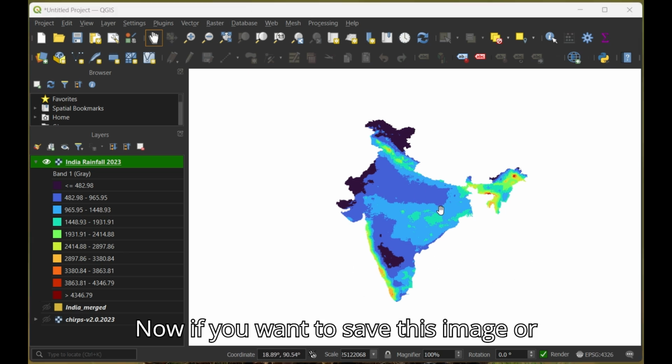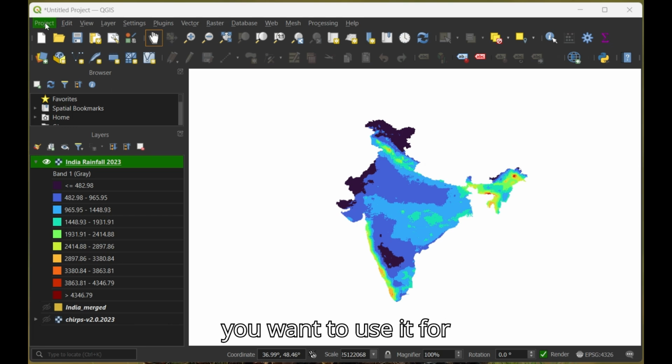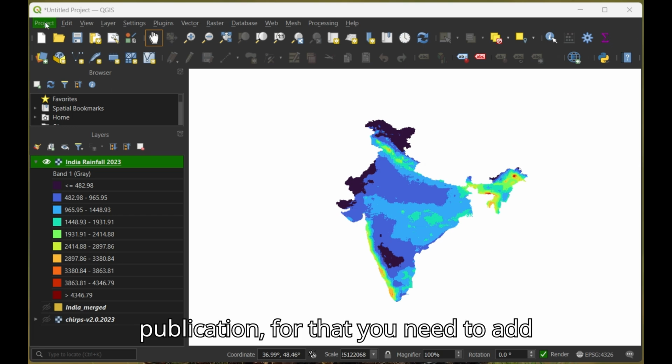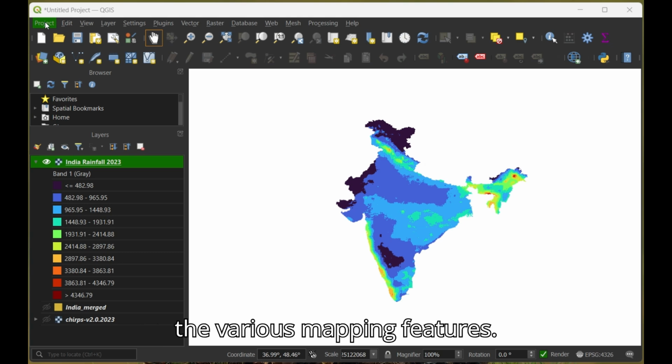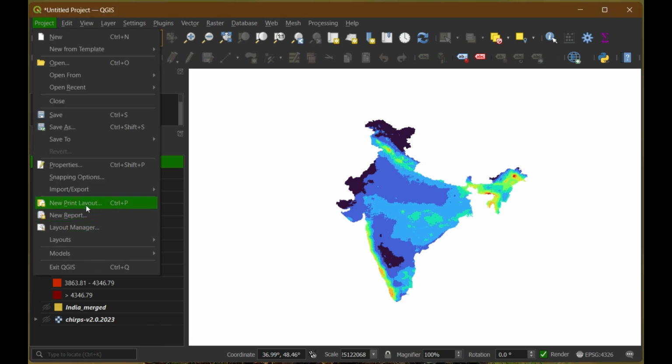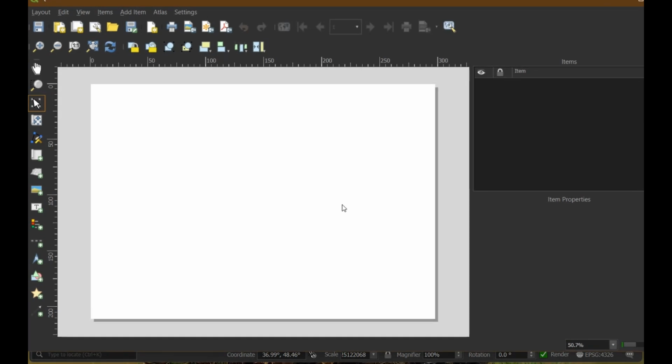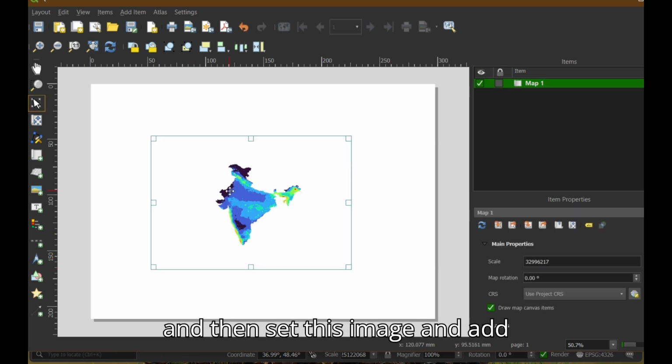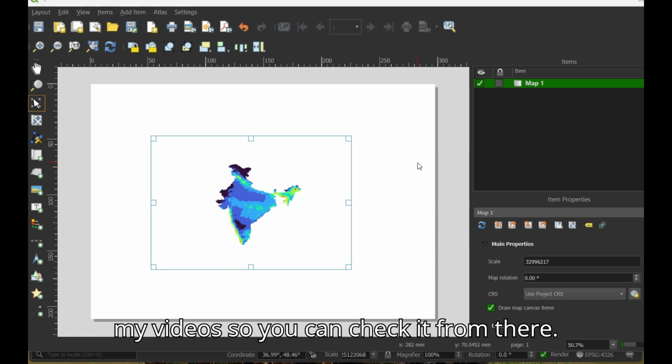Now, if you want to save this image or you want to use it for publication, for that you need to add the various mapping features. So, go to new print layout. From here, add the image and then set this image and add the coordinates, scale bar, north arrow. And how we can add this I have already shown in my videos, so you can check it from there.